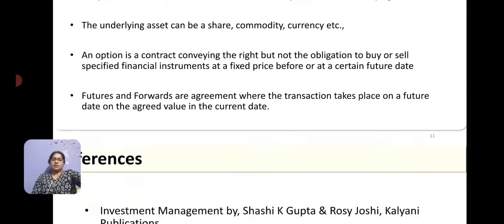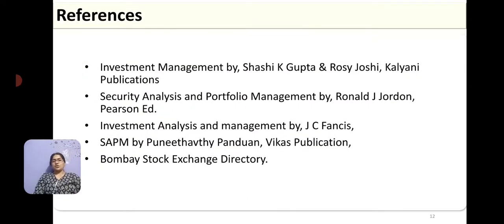These are some of the references which you can go through to get the concepts clearer and study in detail about options, futures, forwards and warrants. In the next session we will discuss how we value these options and futures. Thank you very much. We will meet in the next session.